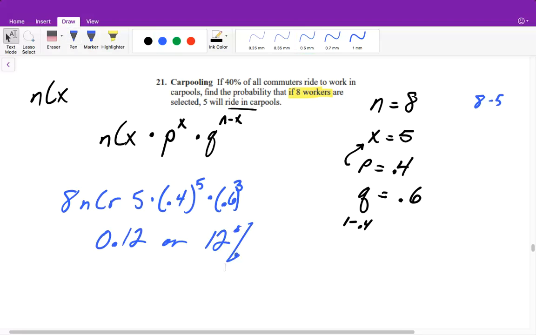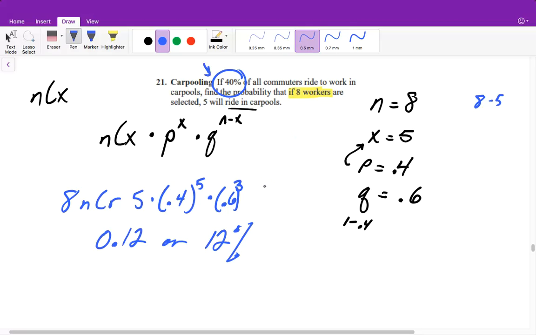So there's a 12% chance that if we were to select 8 people at random out of all this population in the U.S., that 5 of those 8 people would commute in a carpool. And it kind of makes sense because they're saying that out of all the population, only 40% ride in carpools.